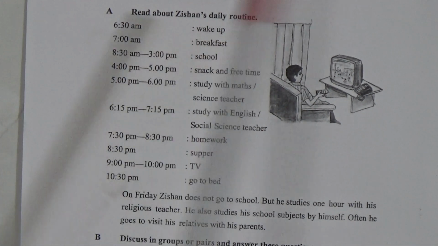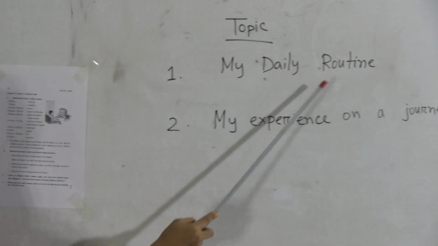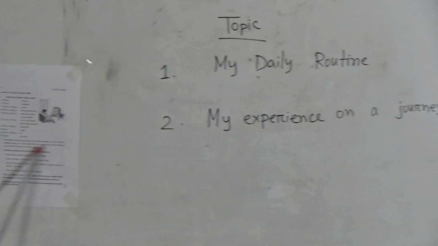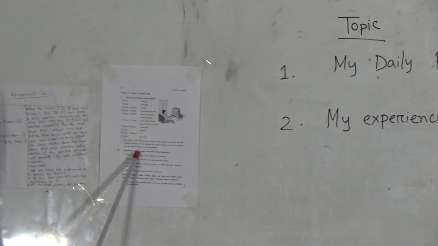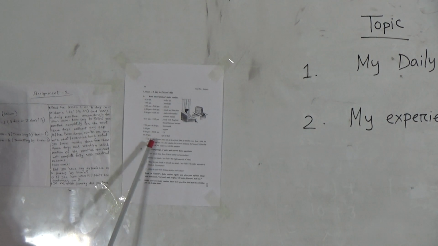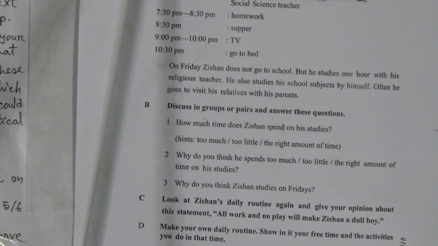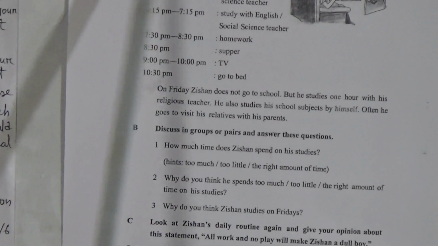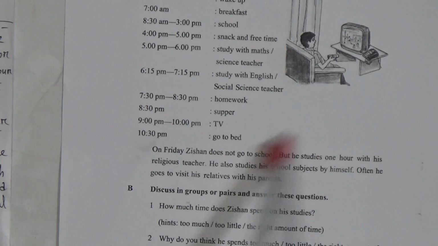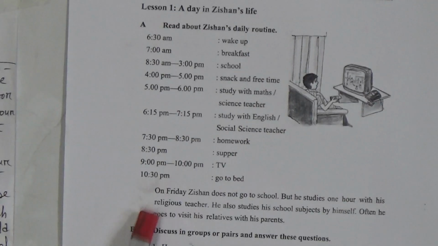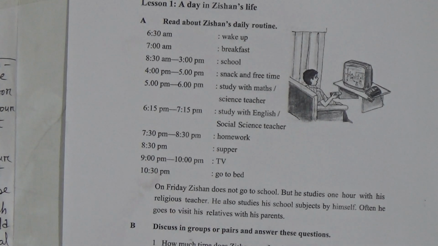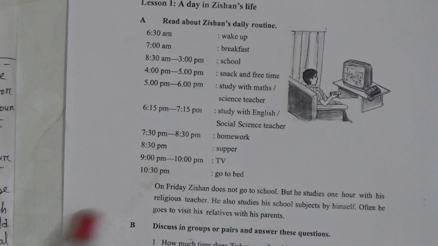But here the topic you have to write is My Daily Routine. You have to write My Daily Routine as the topic name, and then you have to make a daily routine like this. But dear students, here you have to write another thing after finishing this routine. After you finish the routine from 6:30 to 10:30 pm, you have to write an explanation.